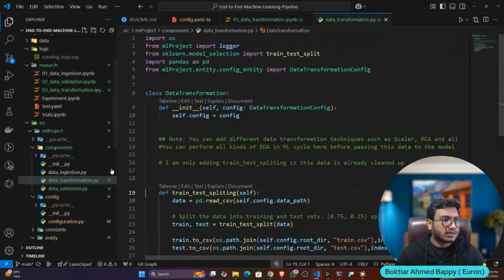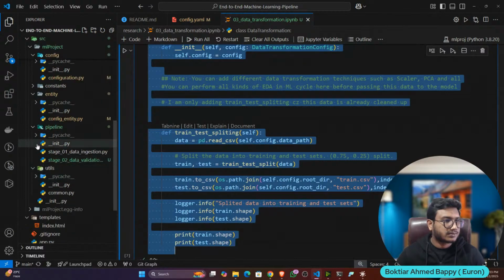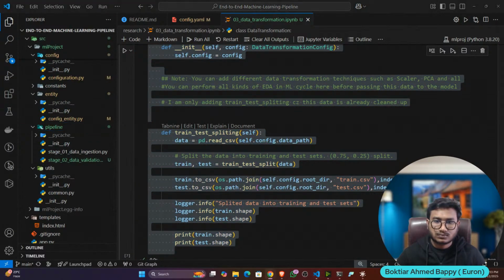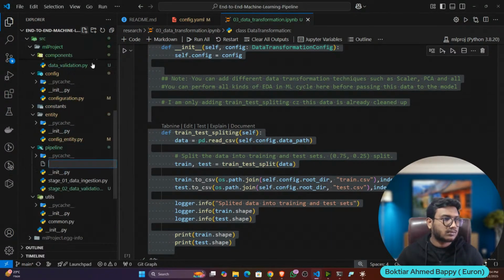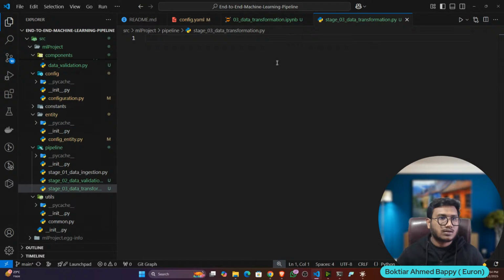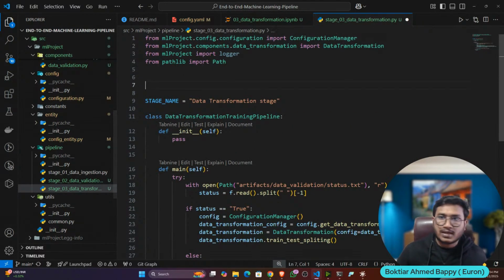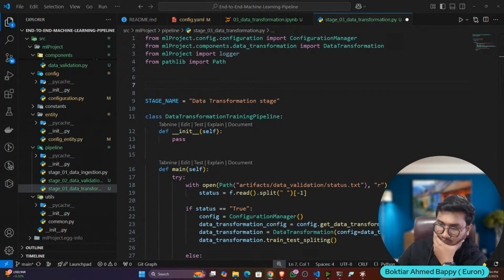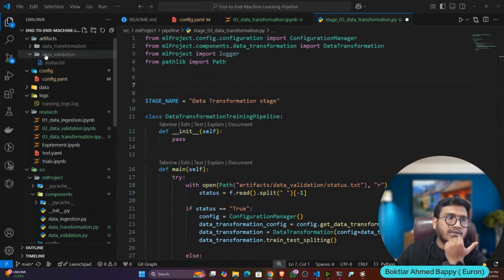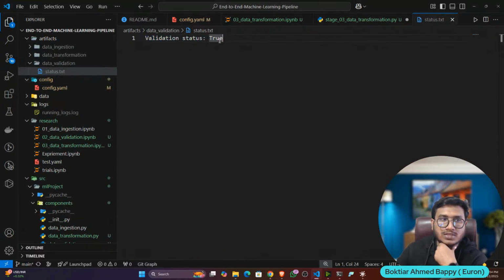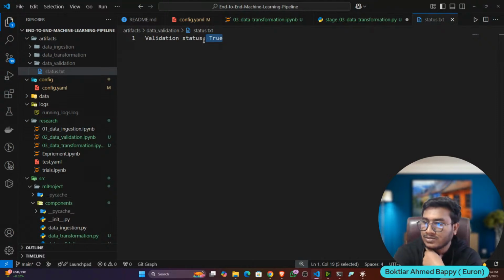Now what I will do, I'll create the pipeline. And this is my third stage. Okay, so here let's try to mention the pipeline. But one thing I will do inside the pipeline, we'll check the status first of all. Okay, why do we have to check the status, guys? Can anybody tell me? Because see, I think remember in the data validation we created one status, and if status is true, that means my data is in the correct format. There is no issue with the data.